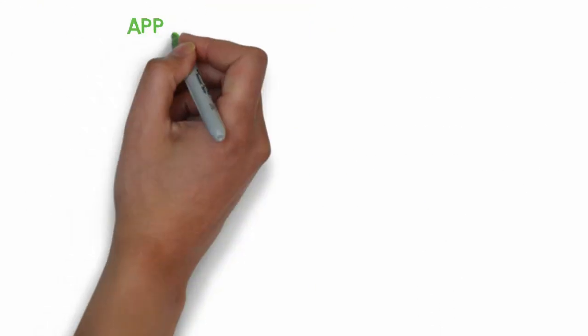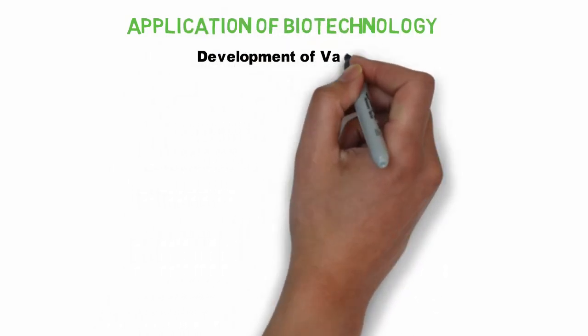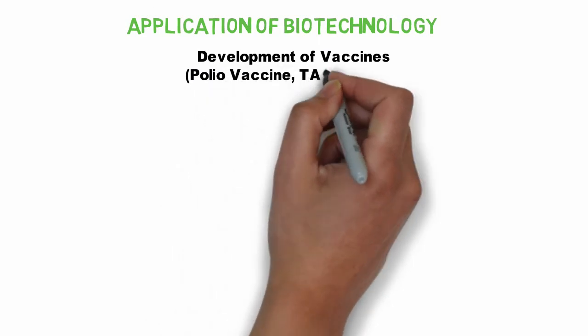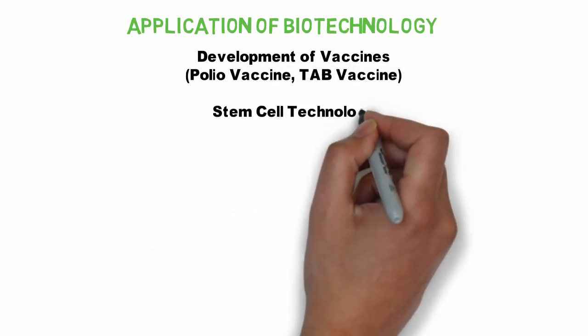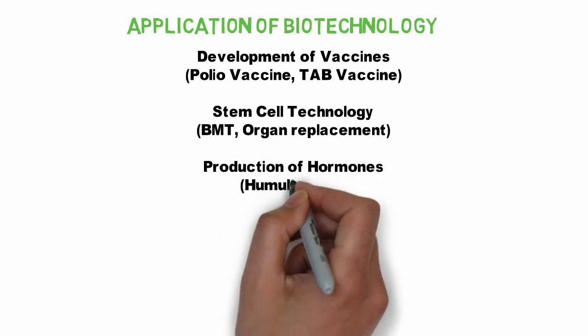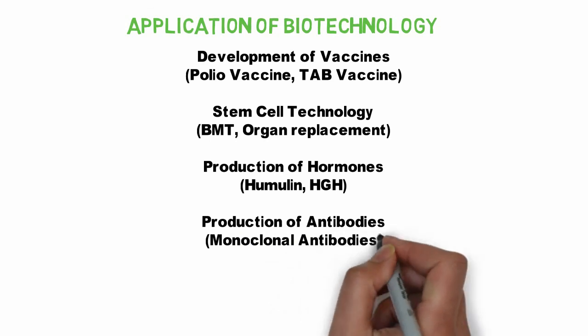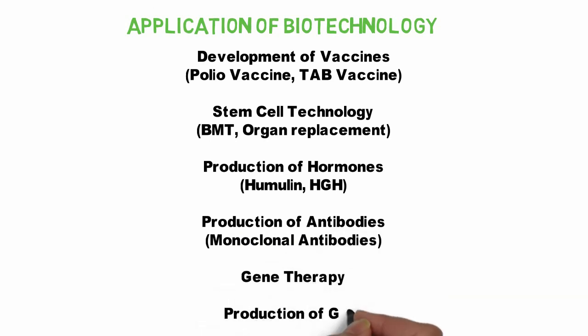Biotechnology is applied in the development of vaccines like the polio vaccine and TB vaccine, stem cell technology in bone marrow transplantation or organ replacement, the production of hormones in an artificial way like human insulin or humulin and human growth hormones, the production of monoclonal antibodies, gene therapy, and the production of genetically modified organisms.